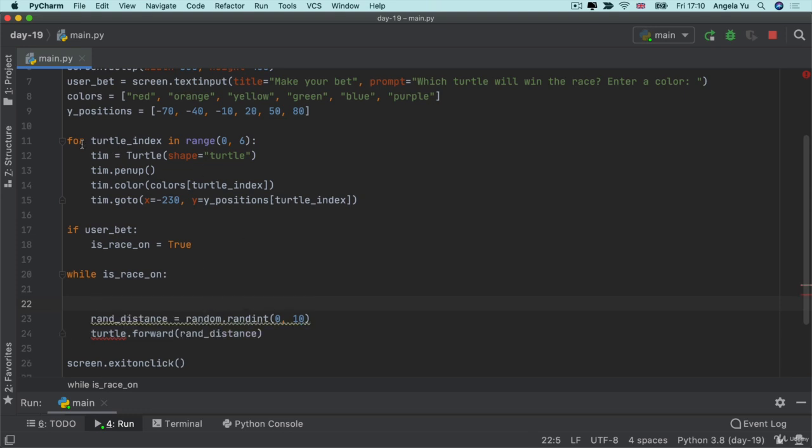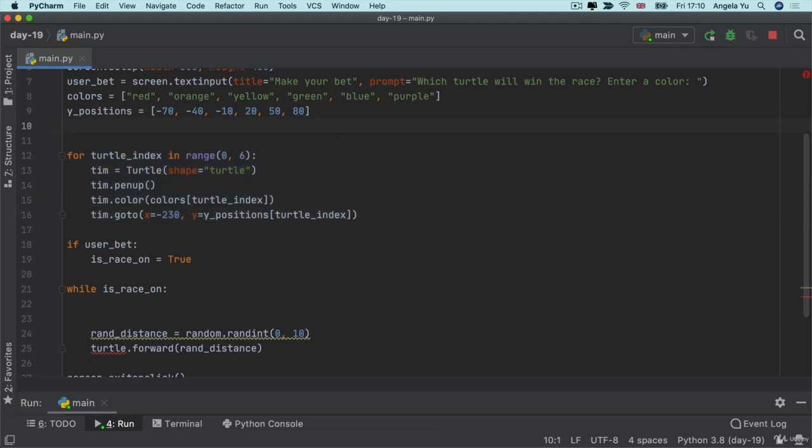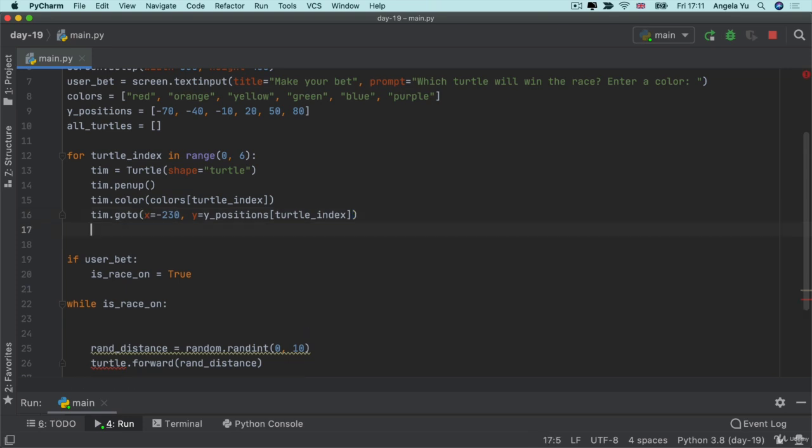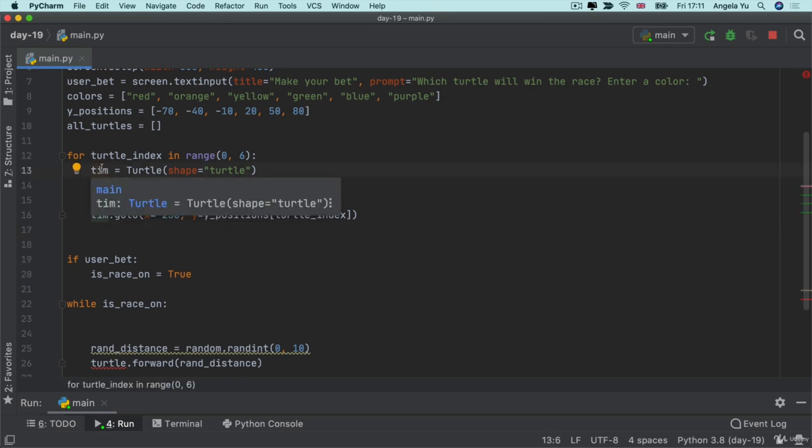Now, we have lots of turtles that we've created, but we haven't really done anything with them. What we want to do instead is to have some sort of list of turtles, so we'll call it all turtles, and this list starts out as empty, but every single time we create a new turtle, we can append that turtle to this list. So at this stage, it doesn't really make sense to call all the turtles Tim anymore, right? Because they're all going to be individual instances.